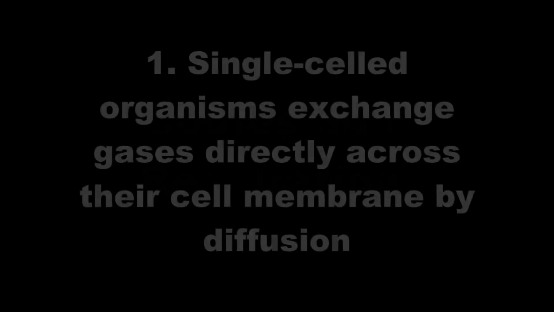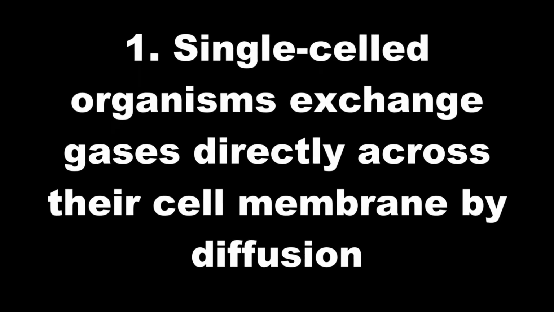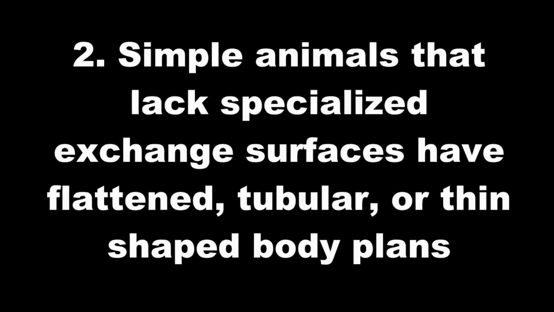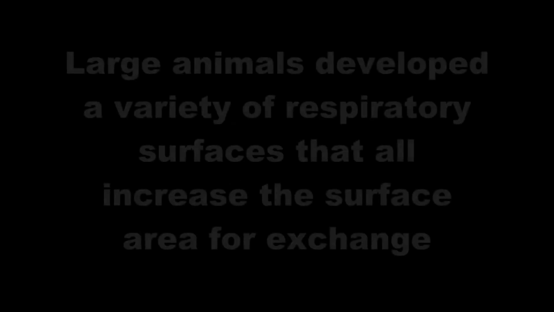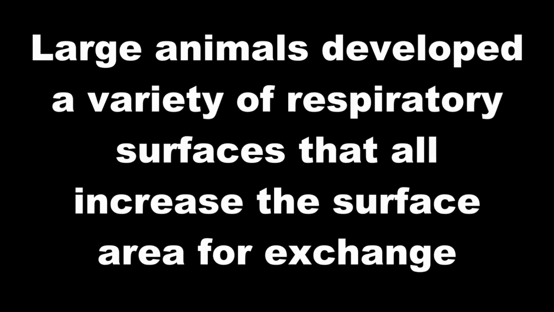In lower animals, the body helps in respiration. The organism exchanges gases directly through the cell membrane by diffusion, as they don't have a system. In some animals, the surface is flattened, tubular or thin for easy exchange of gases, but in higher animals, such surfaces are not there, but special systems are present. So large animals develop a respiratory surface called cutaneous respiration, to increase the surface area for exchange.